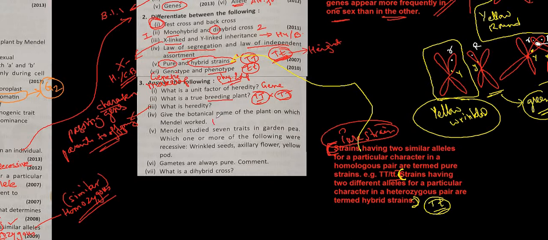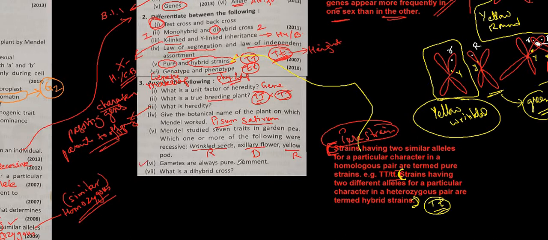Give the botanical name. You know the botanical name, that is what? Pisum sativum, with P capital and S small. P capital and S small. Please be careful. Mendel studied 7 characters in a garden pea. Wrinkled seeds, that is recessive. Axillary, that is dominant. Yellow pod, that is recessive.